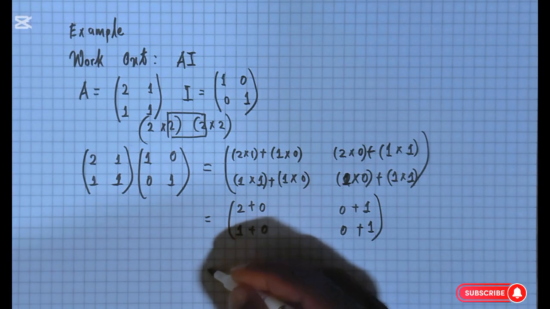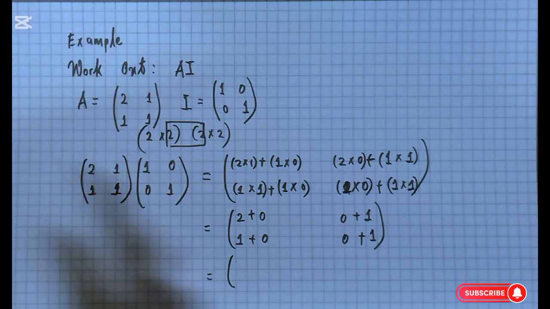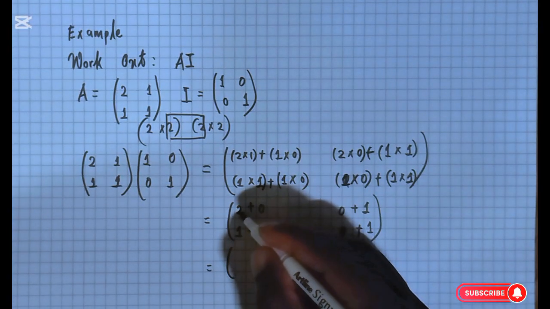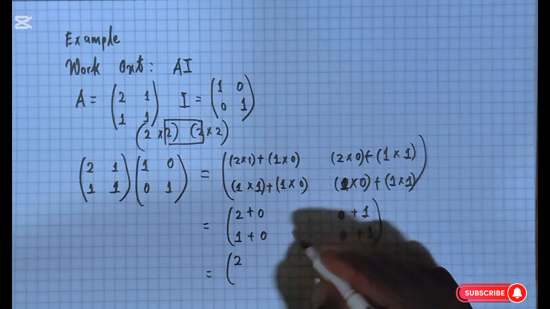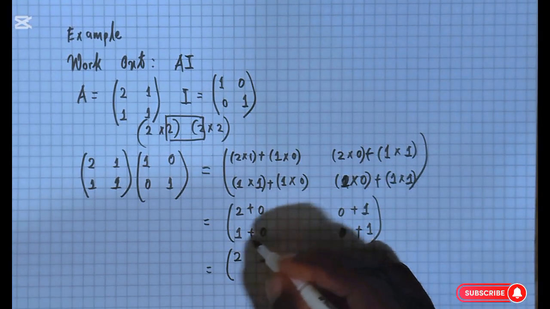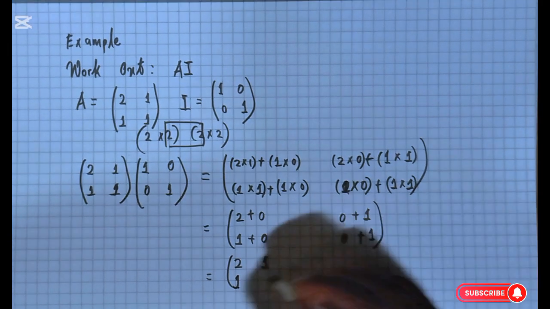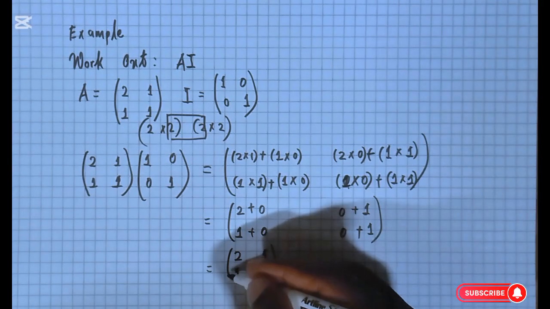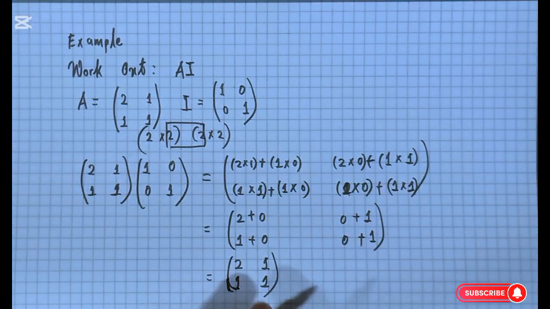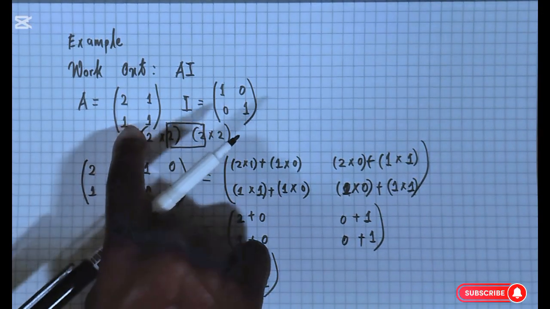All right, so if we sum these elements here, it's going to be 2 plus 0 giving us 2, and 0 plus 1 giving us 1, and of course 1 plus 0 giving us 1, and 0 plus 1 giving us 1. So basically our final product after multiplying the two matrices is a 2 by 2 matrix with the elements 2, 1, 1, 1, which is the same matrix we had here in A.